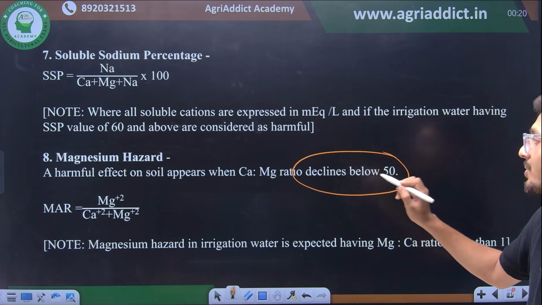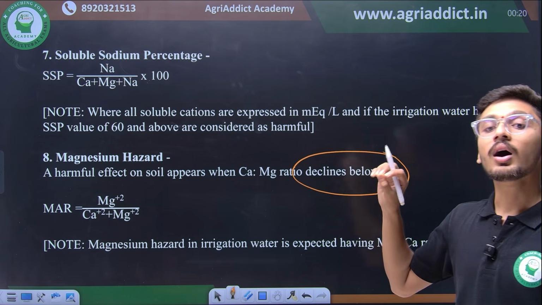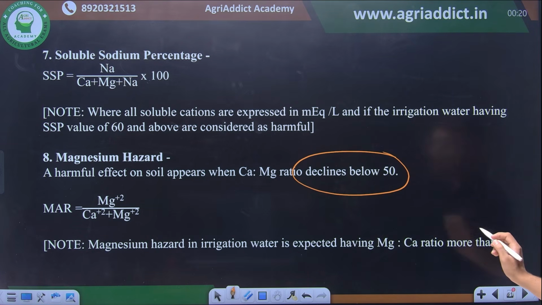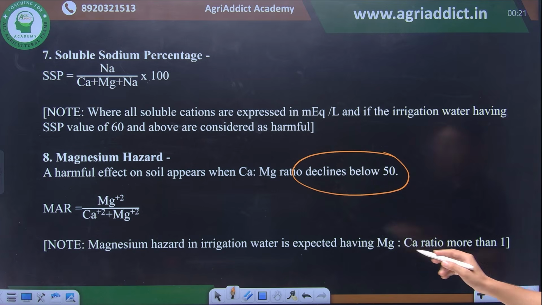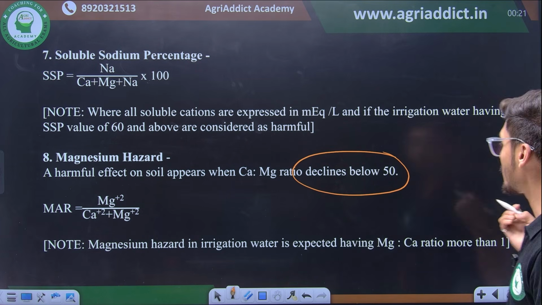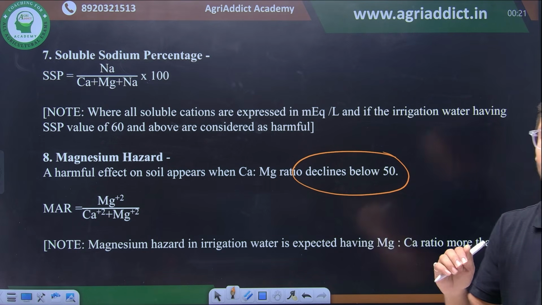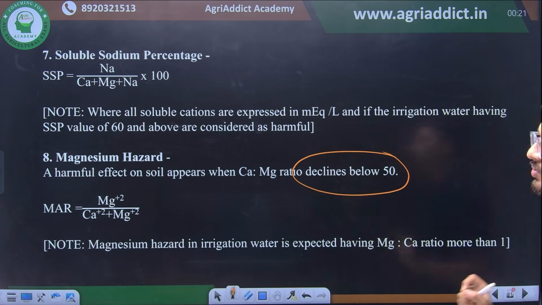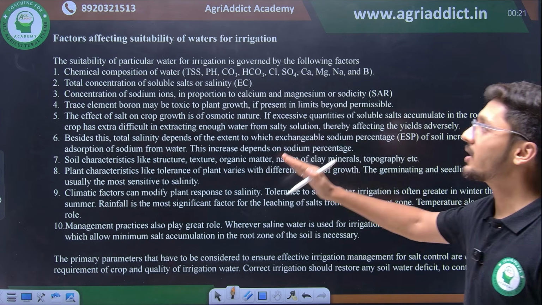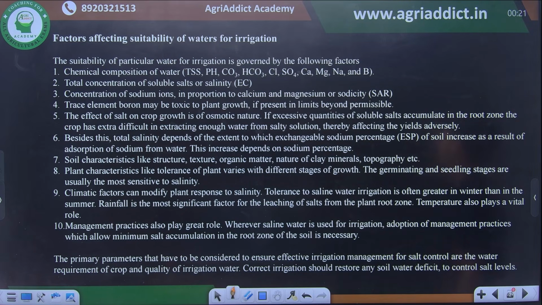The calcium magnesium ratio should be more than 50 if the irrigation water has to be good, and the inverse of this, the magnesium calcium ratio, should not exceed 1. Magnesium hazard in irrigation water is expected when the magnesium calcium ratio is more than 1. So the magnesium calcium ratio should be less than 1 and the calcium magnesium ratio should be more than 50 for any irrigation water to be optimum. So these are some suitability parameters for irrigation water, and these are the important parameters.